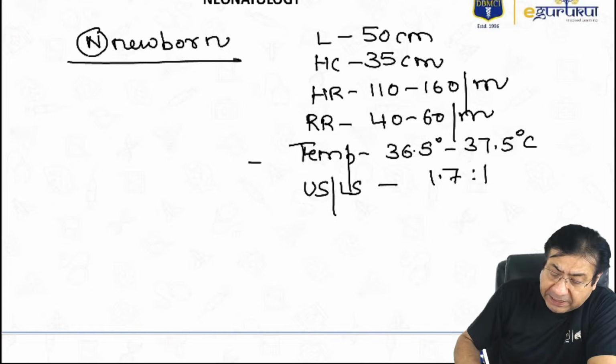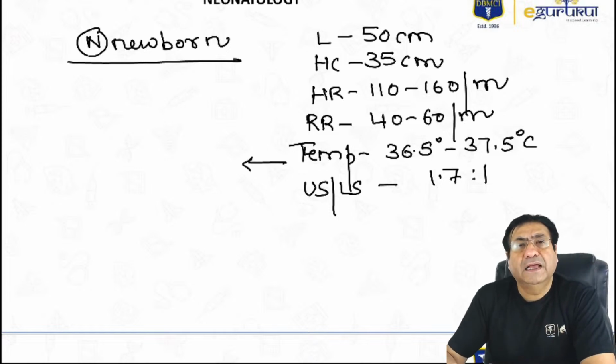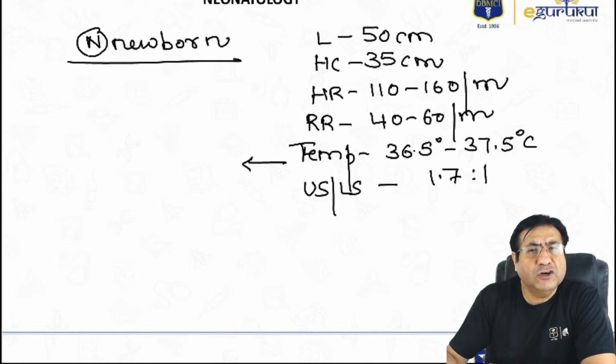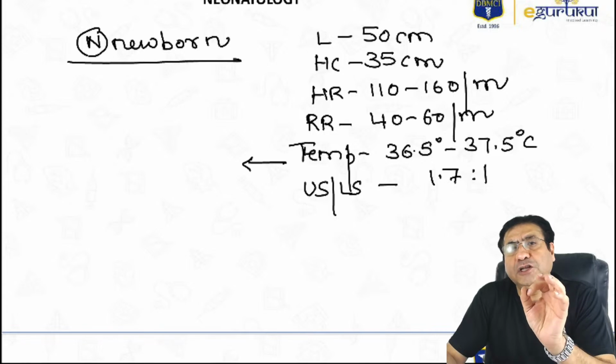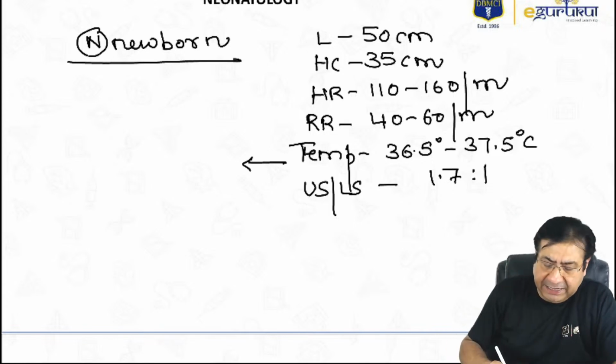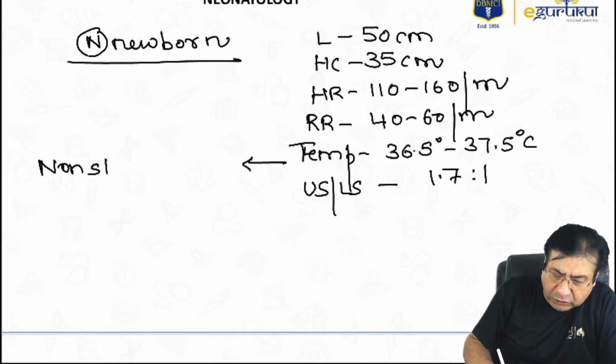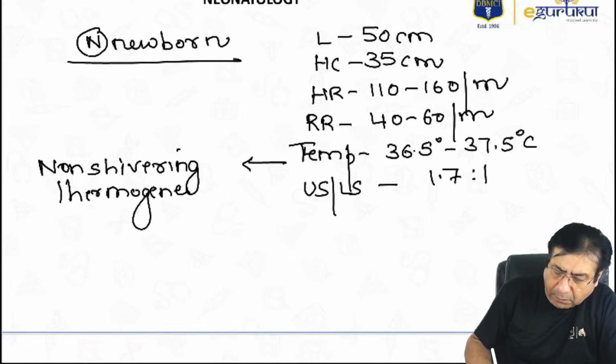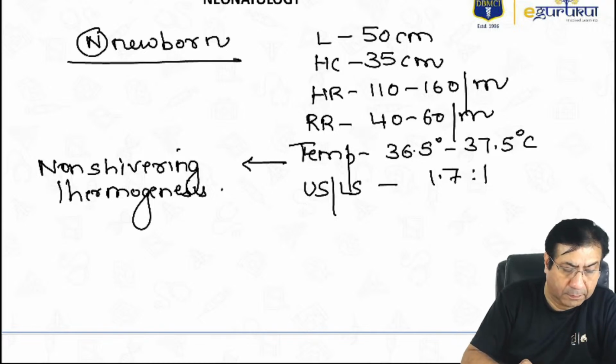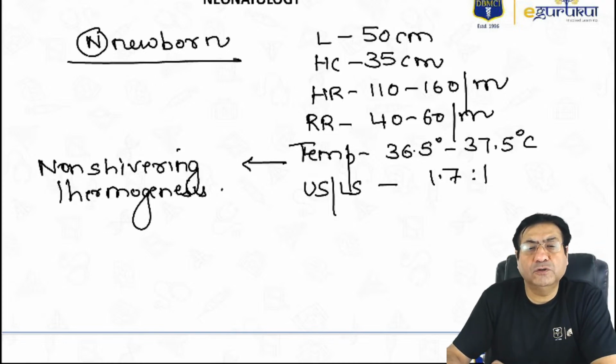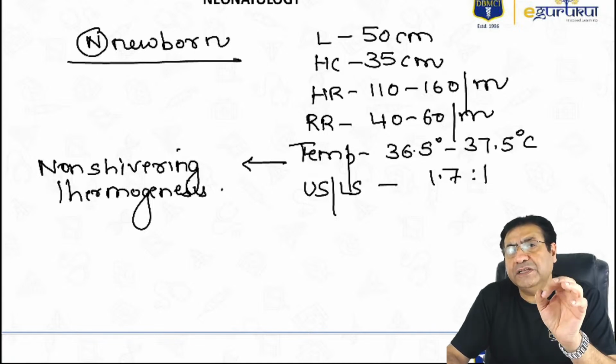What is the most common method by which newborns produce heat?